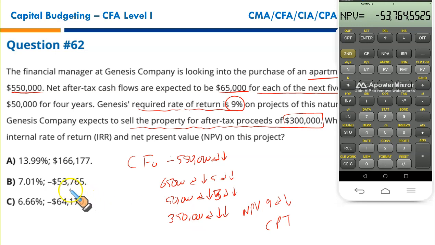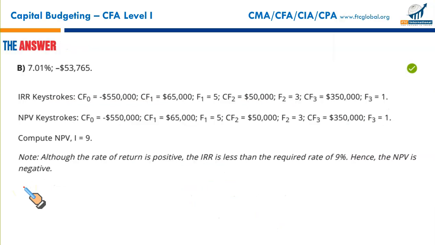NPV is negative 53,765. What about the IRR? Press IRR, CPT, 7.015. There we go. B is the right answer, and B it is.